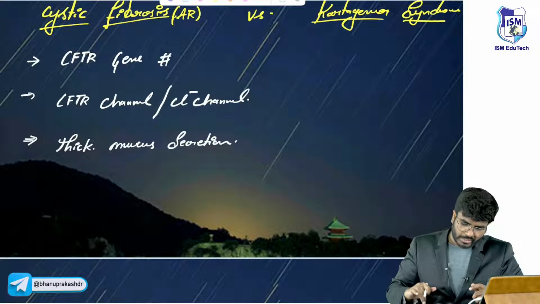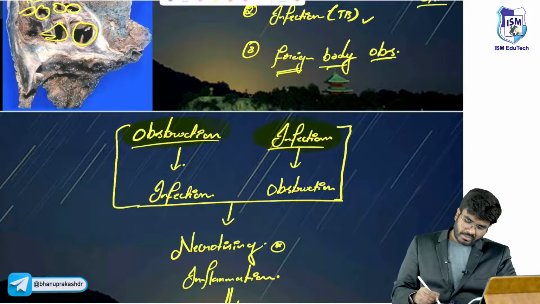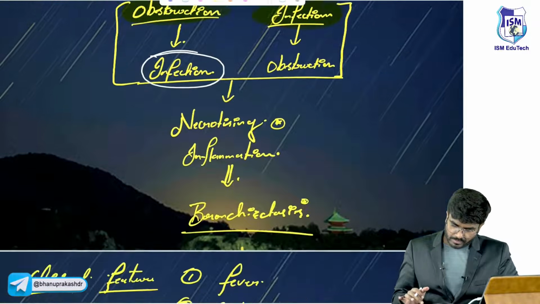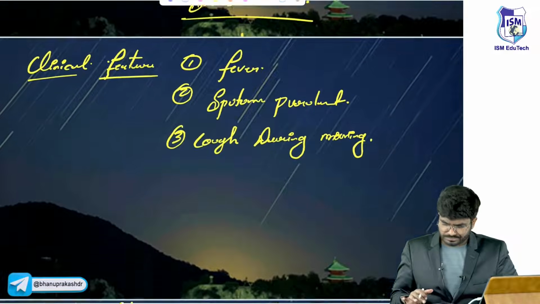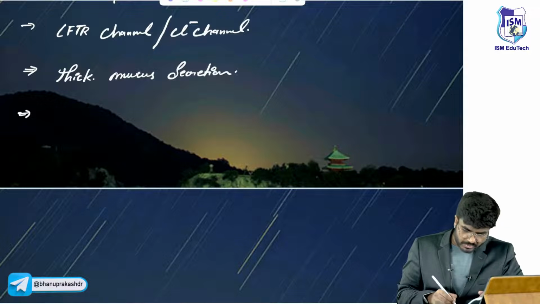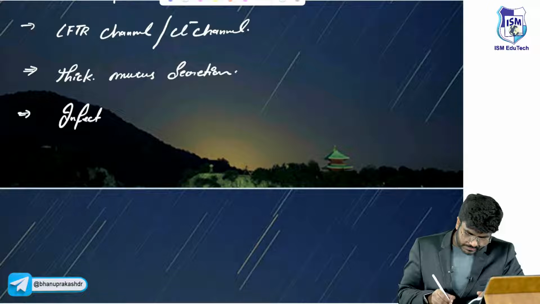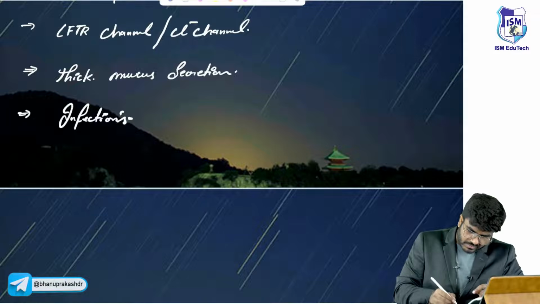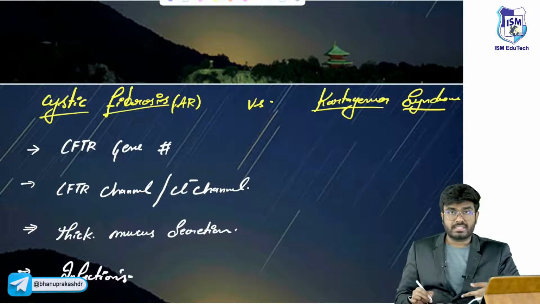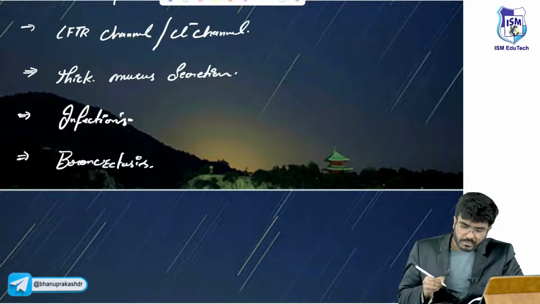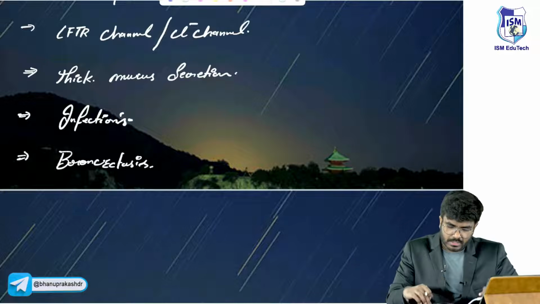Whenever there is an obstruction, you know it. Obstruction will lead to infections. Infections can cause necrotizing inflammation leading to bronchiectasis. So thick mucus is going to be there. The thick mucus is the one responsible for infections. So in these patients, because of this infection, in cystic fibrosis, patients are going to have bronchiectasis. Okay, bronchiectasis, cystic fibrosis. So done.